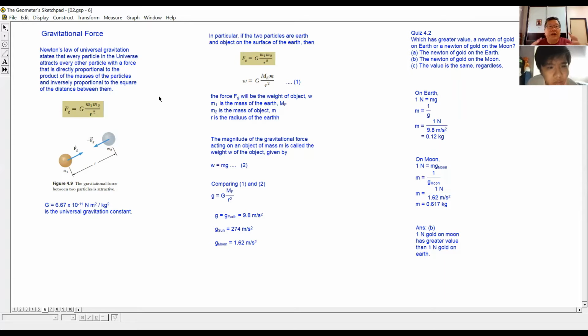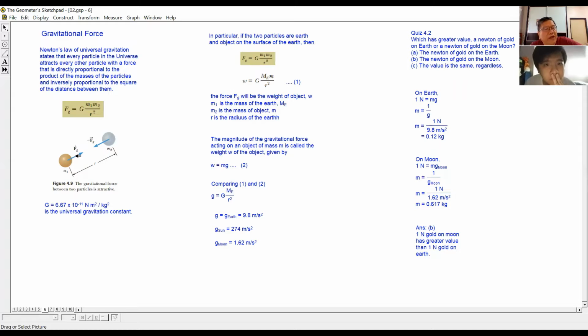Now, why do we talk about the moon and earth? Because the moon, the earth, the sun, they are very heavy. Their mass is very big, so the gravitational attraction between them is very big. That's why sometimes you have to talk about the moon and the sun and the earth and so on.